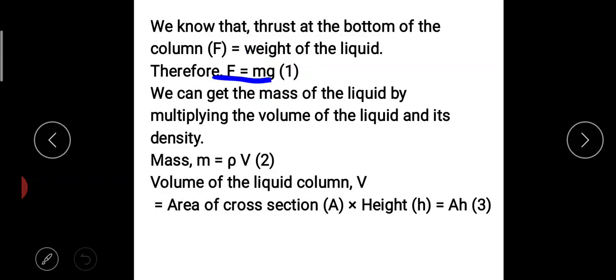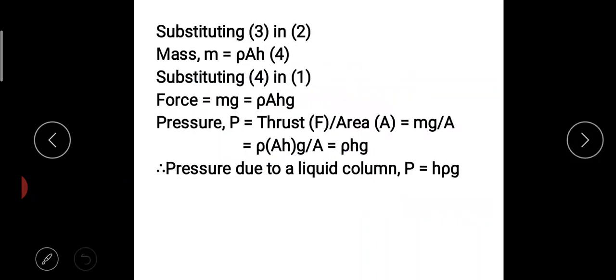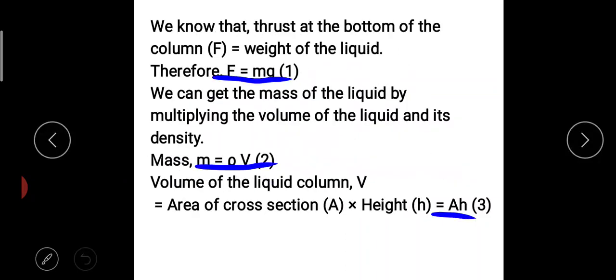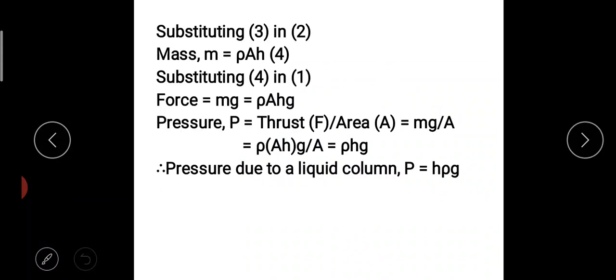One is F is equal to mg, another is m is equal to rho into V, and V is equal to AH. Now substituting 3 in 2, we substitute the value of V is equal to AH in this equation.